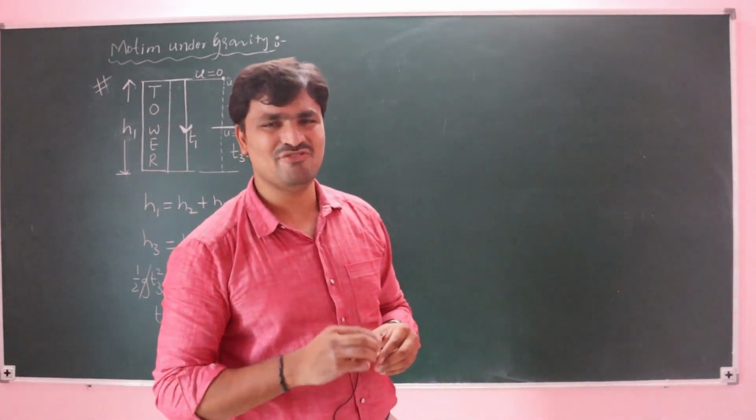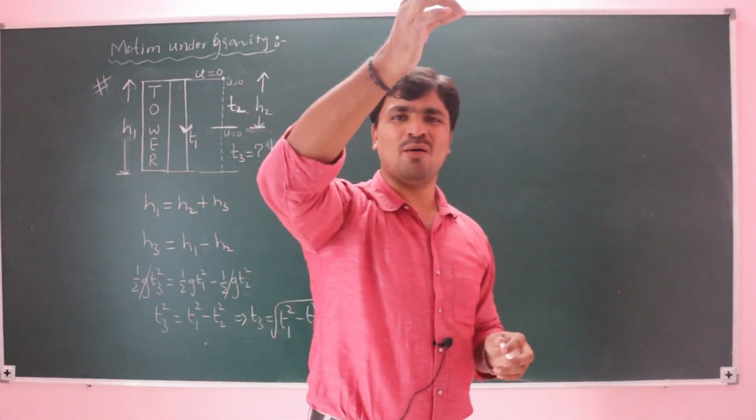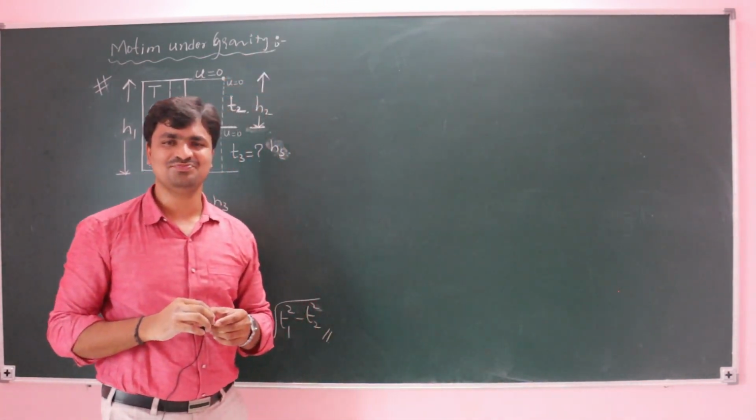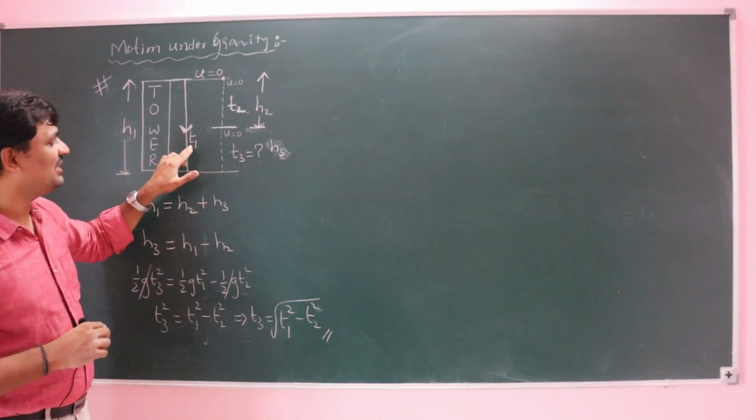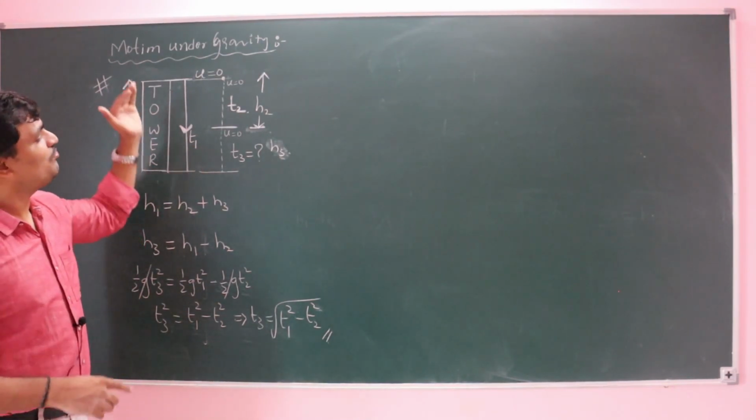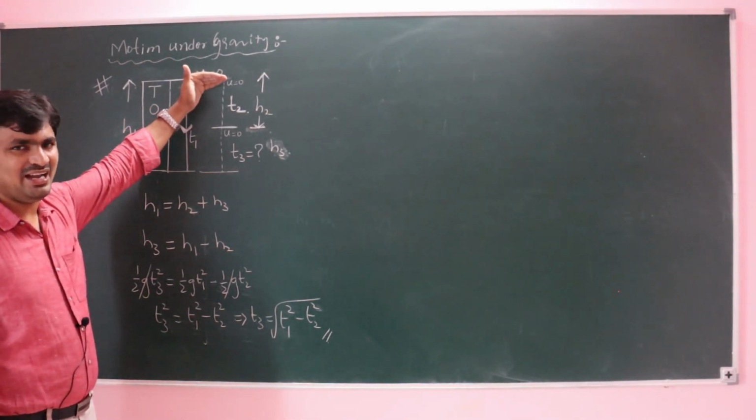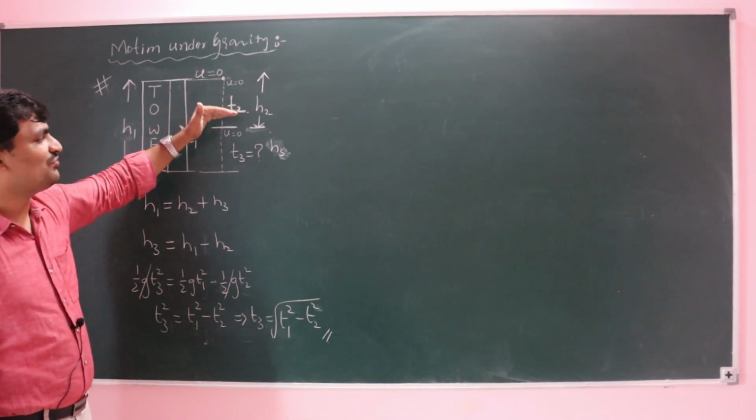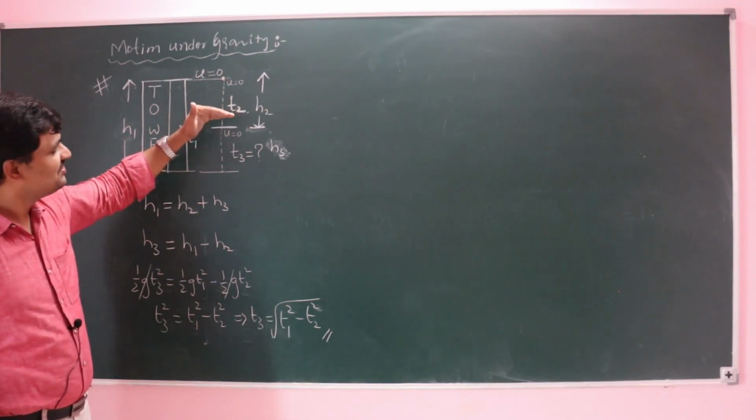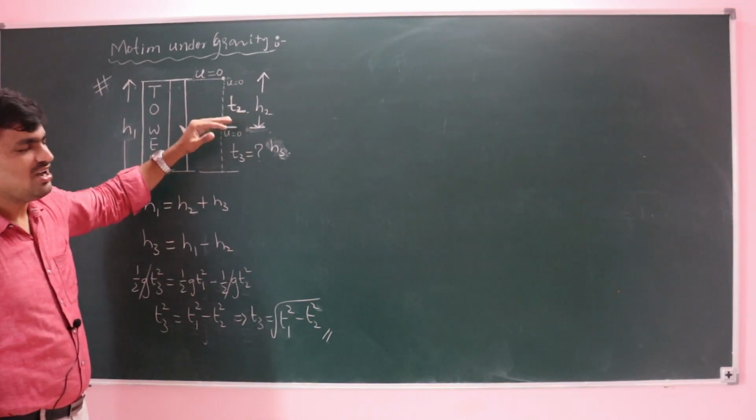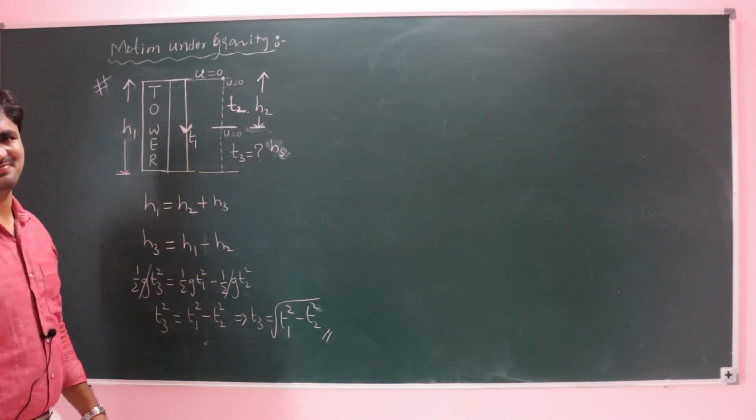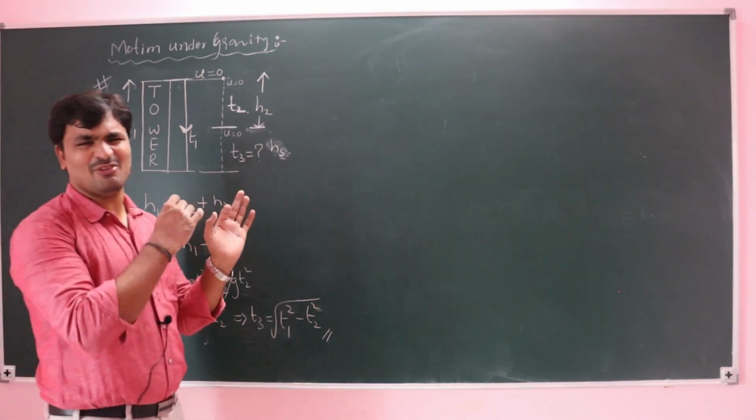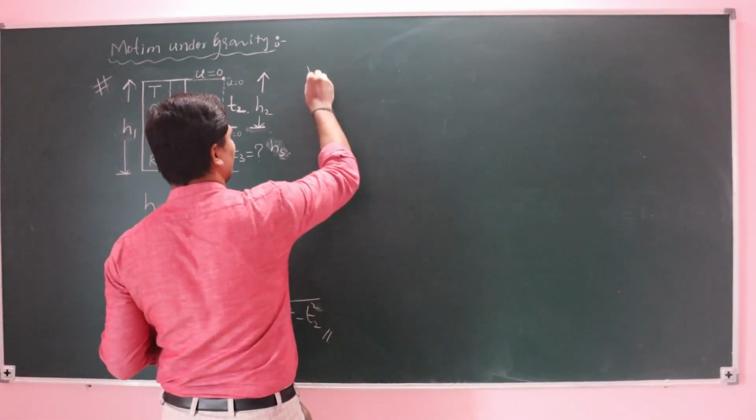So see here, very simple. A body is dropped from the top of a tower and reaches the ground in t1 seconds. The same body is dropped from the same height, but after traveling for t2 seconds it is stopped and again released. How much further time is taken? Okay, we'll see one numerical problem, then you can get it easily.